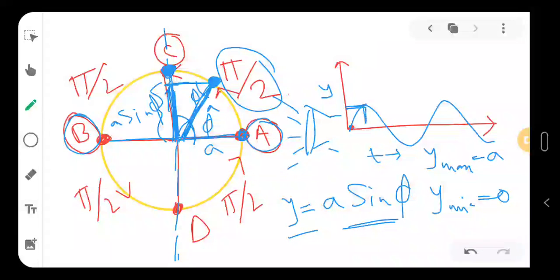So when the graph goes from this point to this point, it covers a phase of pi by 2. This is just a mathematical expression, there is no physicality. We have created this just to understand the oscillation. That's it.